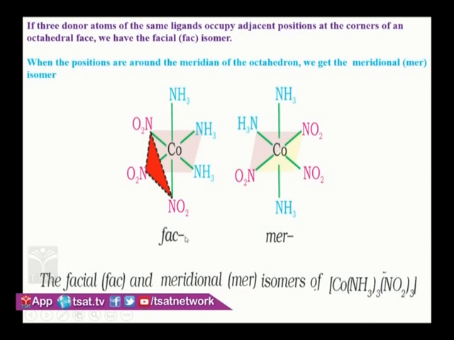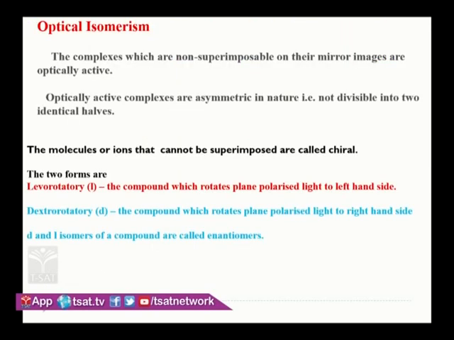This is another type of isomerism. It is not just like cis-trans isomerism. This is a special type of isomerism. Next, optical isomerism. So what does optical isomerism mean? Non-superimposable mirror images are called optically active compounds. How can we prove that experimentally? With the polarimeter experiment. If any compound placed in the polarimeter rotates the plane either clockwise or anticlockwise, then it is optically active.